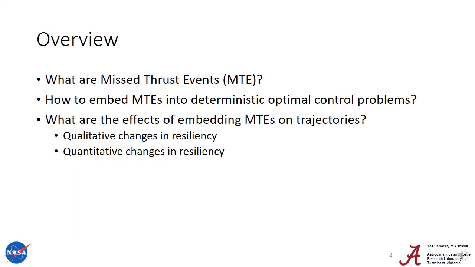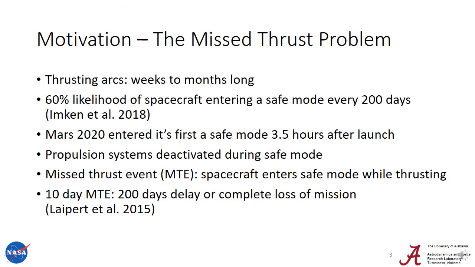In this talk, I want to answer three main questions. What are missed thrust events? How do we embed these missed thrust events into the deterministic optimal control problems? And then what are the effects of the embeddings on trajectories, both qualitatively and quantitatively?